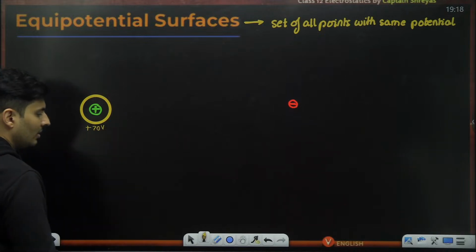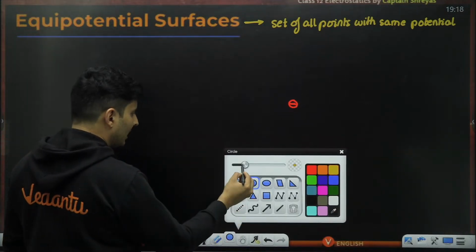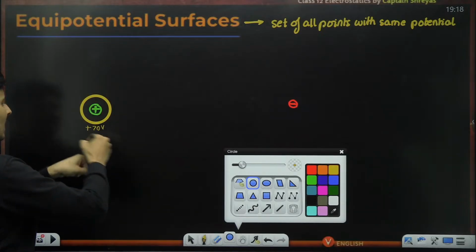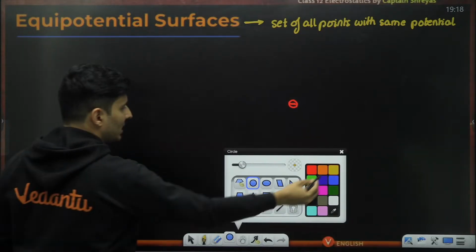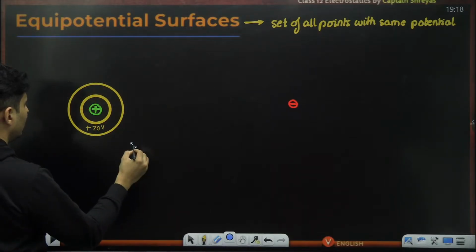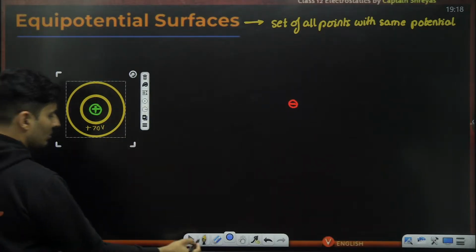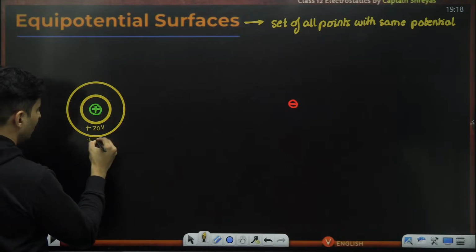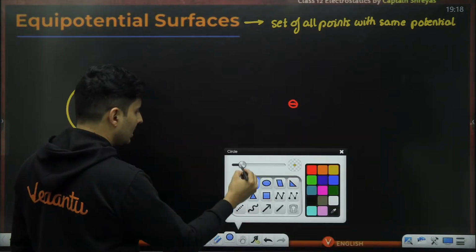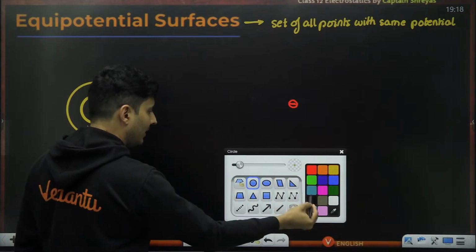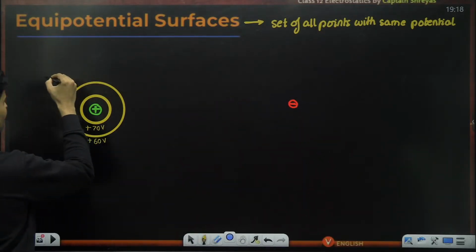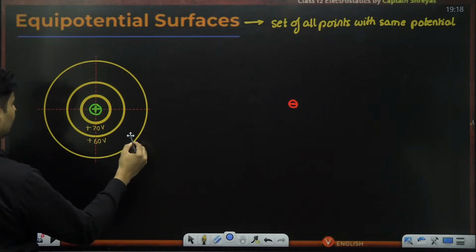If you go at some other distance, slightly far away, at all these places, R is the same, potential will be the same. Potential is a scalar quantity. So at all these places, again, the potential will also be the same. So maybe the potential over here is plus 60 volts. If you go a little bit further, potential will be different, but it will be the same around a circle. So maybe I can go here like this.